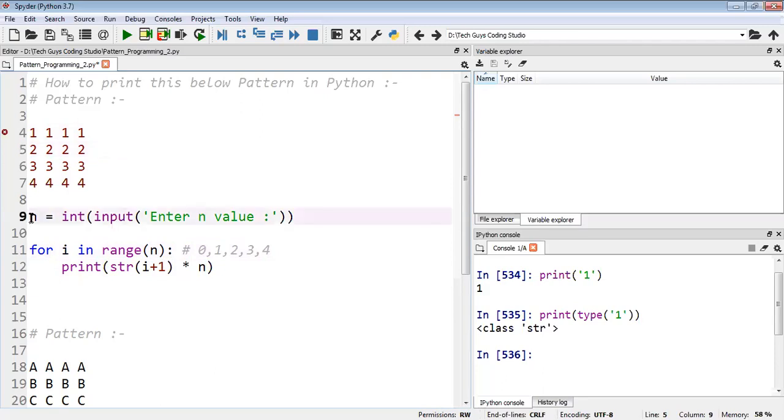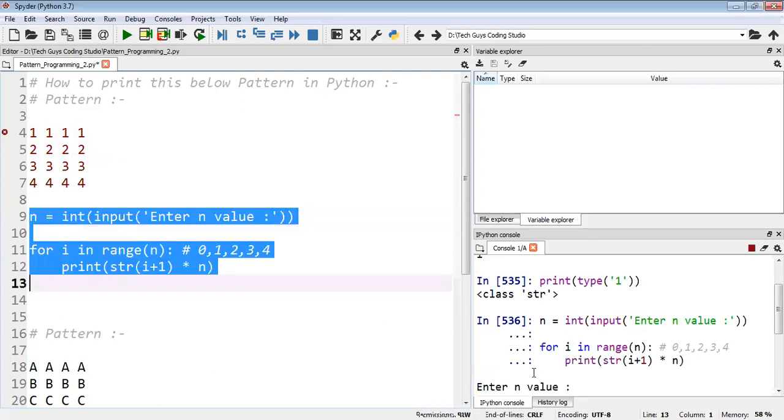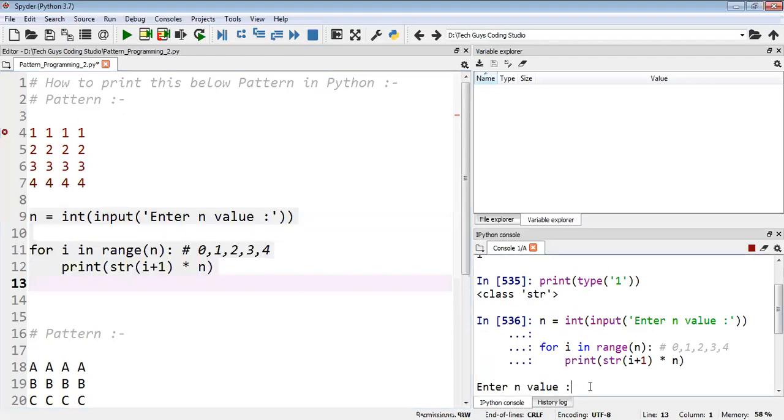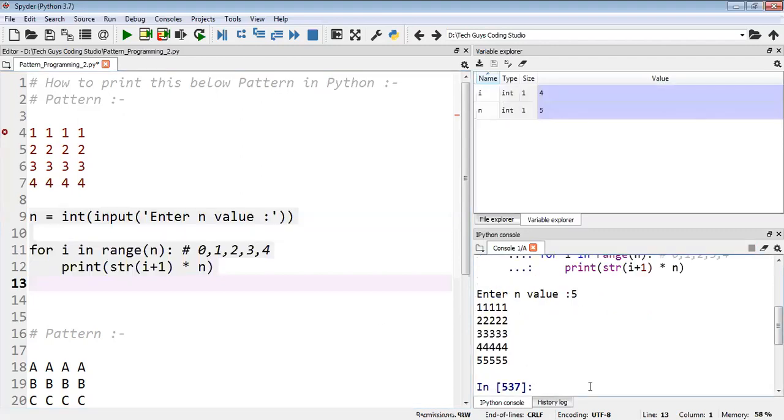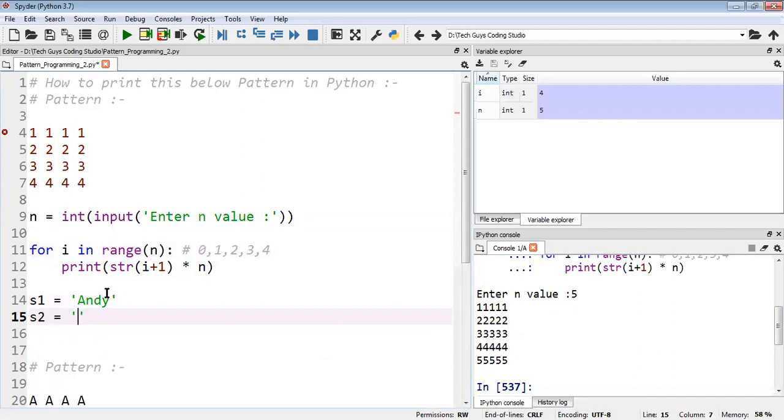Okay, so now first I will execute these lines. They're asking me to enter the n value. If I enter 5, see, I got the values 1 2 3 4 5, but there is no space. If I need a space, what I will do, before writing the space, I just want to show you one thing. For example, if I have two strings like Andy, and one more string like Candy, these two strings I have.